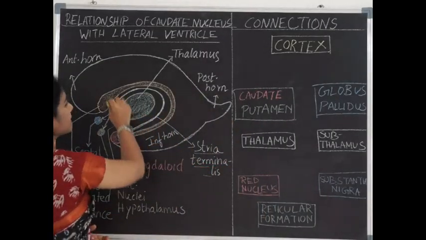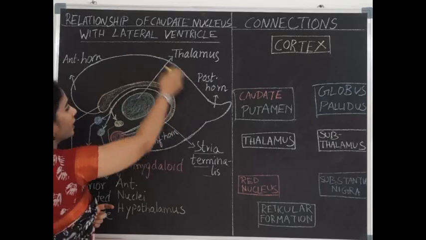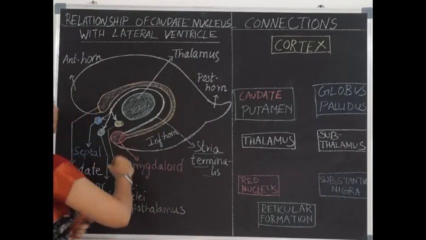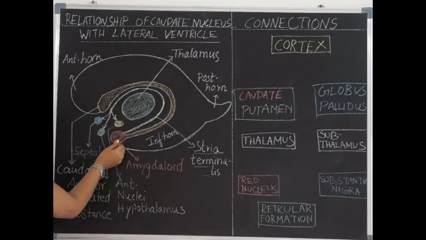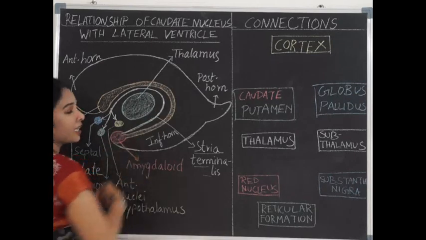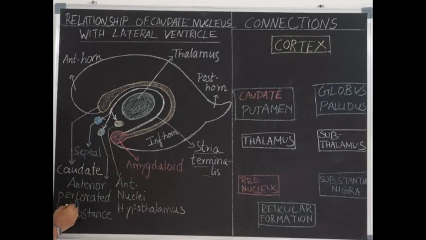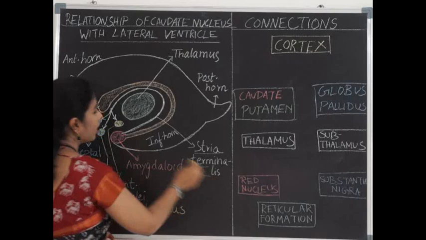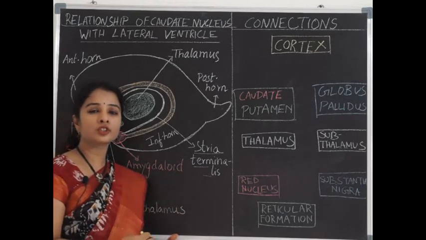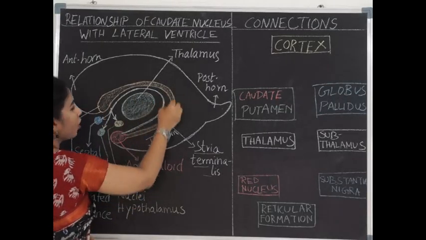The caudate nucleus is a large comma shaped grey matter which surrounds the thalamus, and it is further surrounded by the lateral ventricle. And the caudate nucleus is separated from the thalamus by the nerve fibers arising from the amygdaloid body. These are the efferents arising from the amygdaloid body to relay in the septal area, anterior perforated substance and anterior nuclei of hypothalamus. So these nerve fibers are called the stria terminalis. Along with the stria terminalis, there is a vein called the thalamostriate vein, and these two components separate the thalamus from the caudate nucleus.